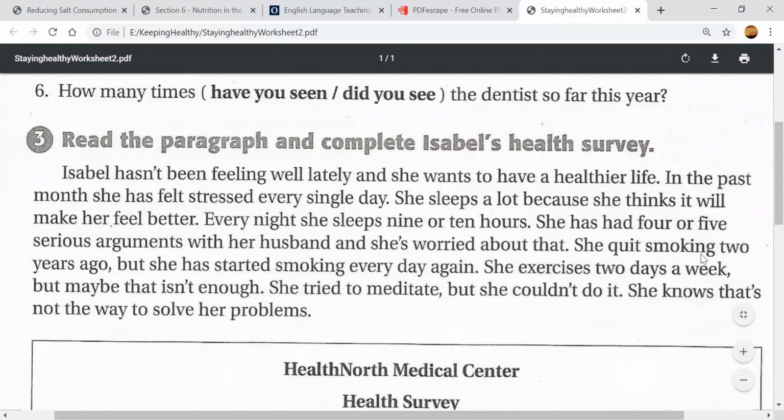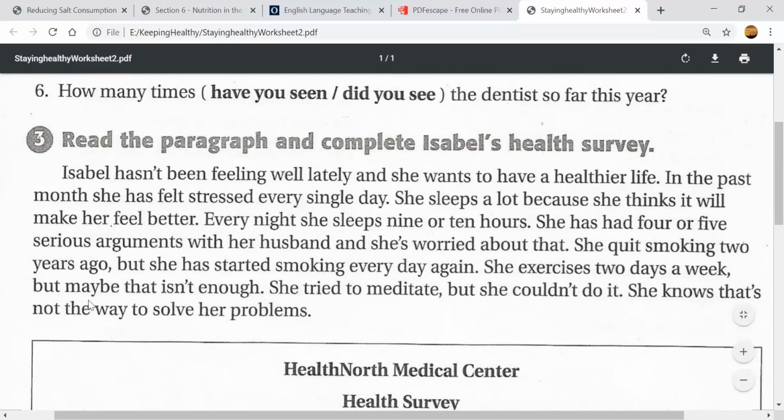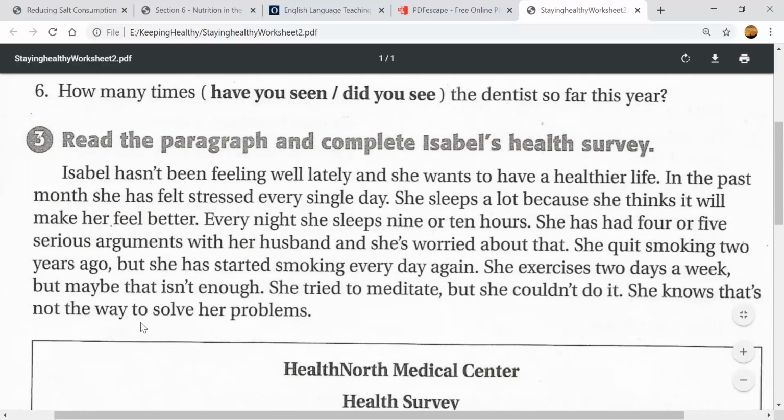She quit smoking. Quit means stopped. She quit smoking 2 years ago, but she has started smoking every day again. Okay, so she stopped smoking, but again, she started. She exercises 2 days a week, but maybe that isn't enough. Maybe she should do more, right? She tried to meditate. Meditate is like relax and do yoga and things like that, but she couldn't do it. She knows that's not the way to solve her problems. Solve means fix her problems, okay?